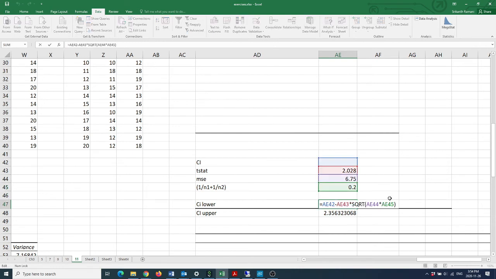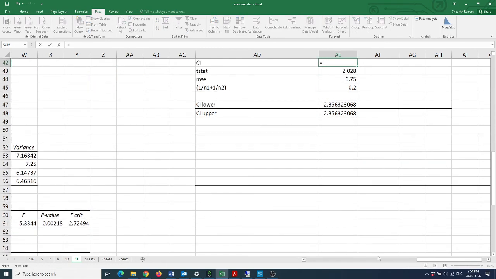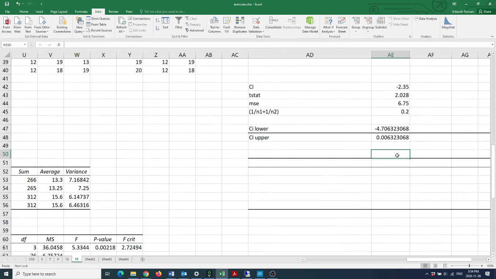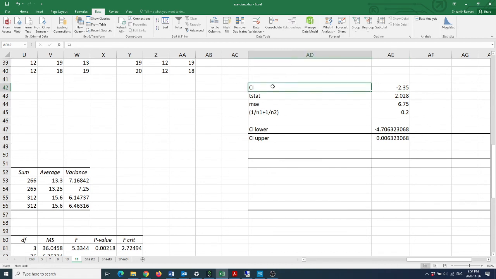The difference between the two values is 13.25 minus 15.6, so x1 bar minus x2 bar is negative 2.35.